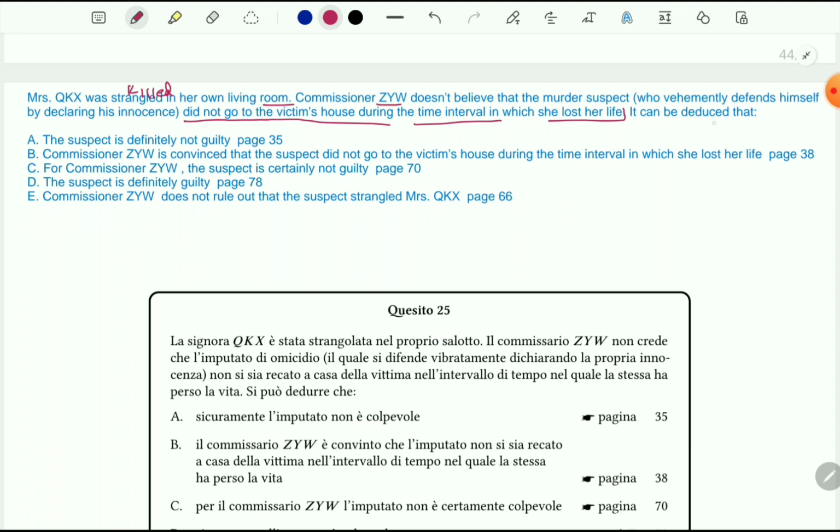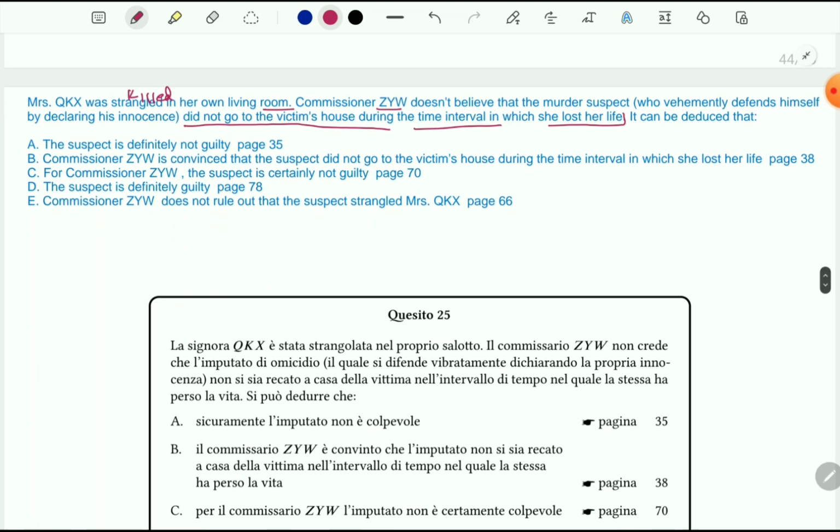So it can be deduced that, and one more thing, the murder suspect vehemently defends himself by declaring his innocence. That means he defends himself, saying that he didn't kill Mistress QKX.